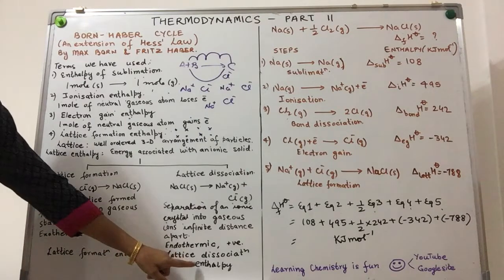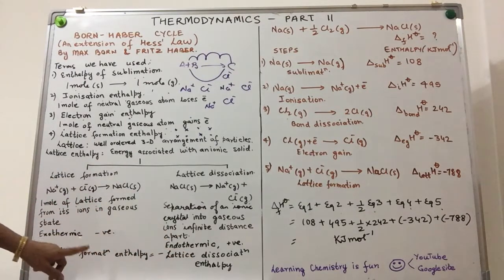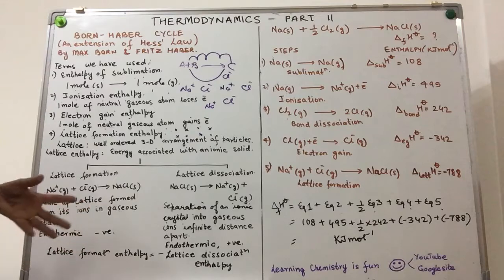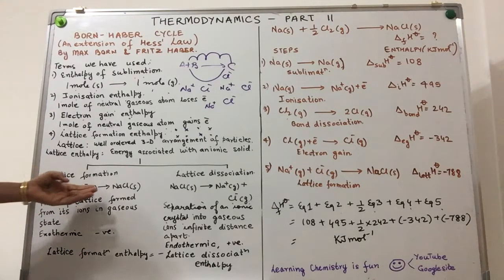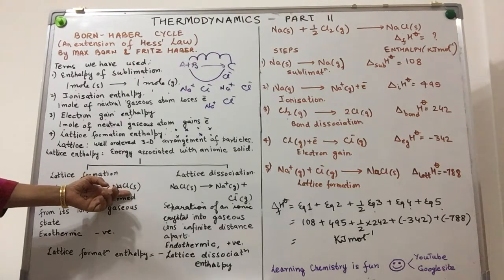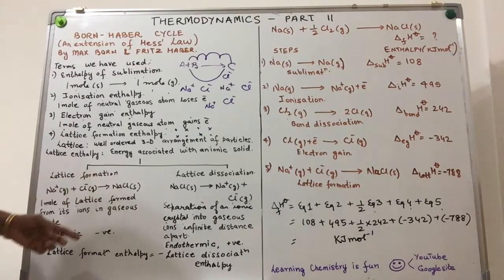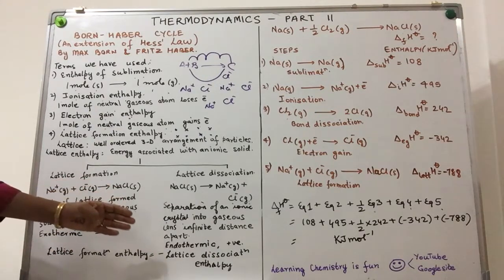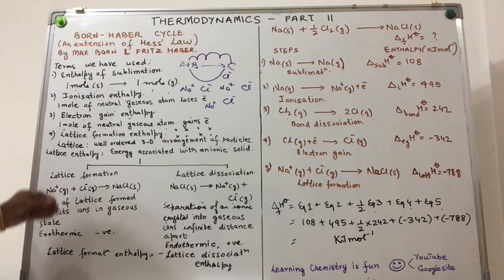The two values numerically are the same. They just indicate how much energy is associated with a particular crystal or ionic substance. It's just that their signs are different. If one is positive, the other is negative.